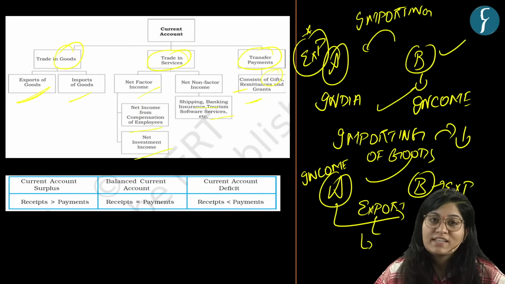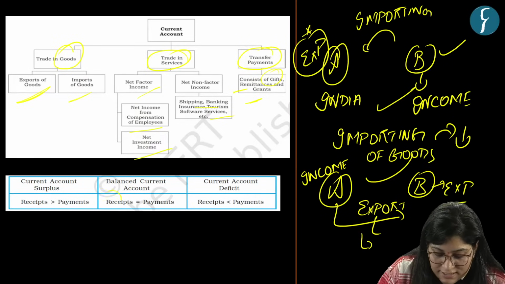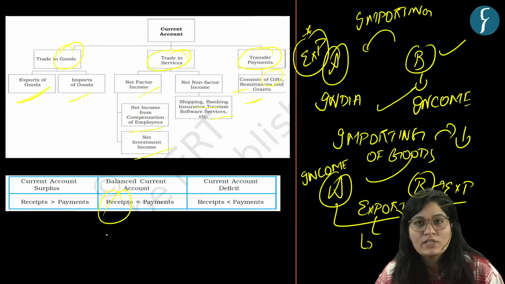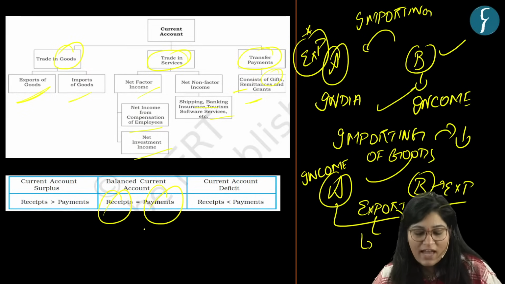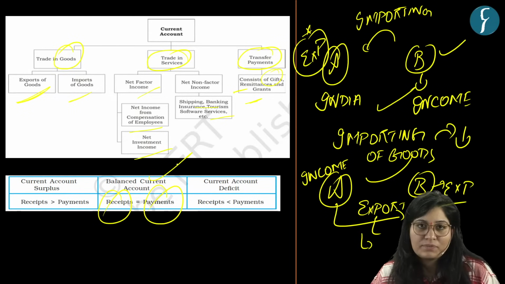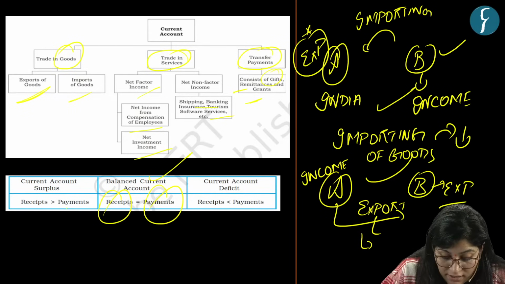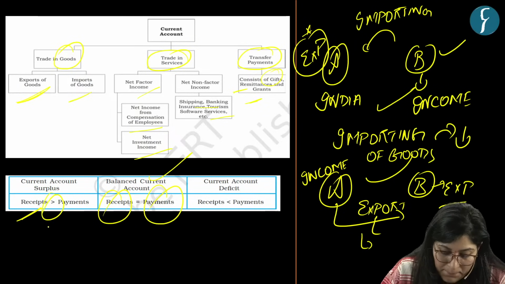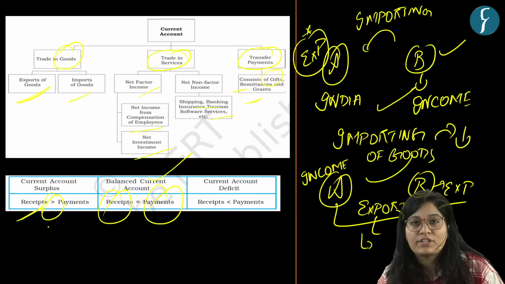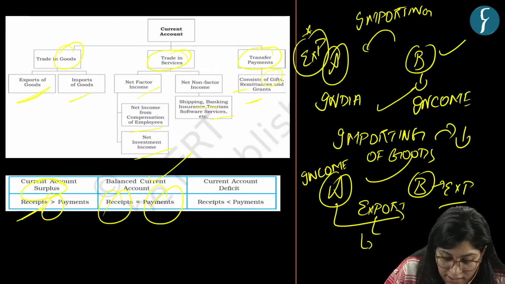Okay, so what is a balanced current account? If receipt on current account is equal to payment on current account, then we have a balanced current account. If receipt on current account is greater than payment on current account, then we have a current account surplus.